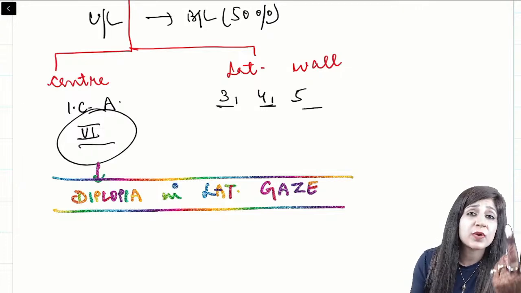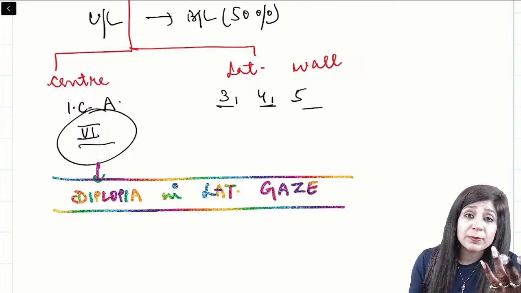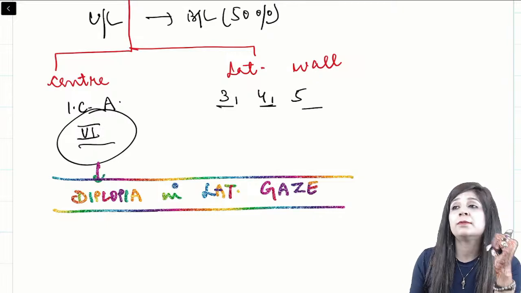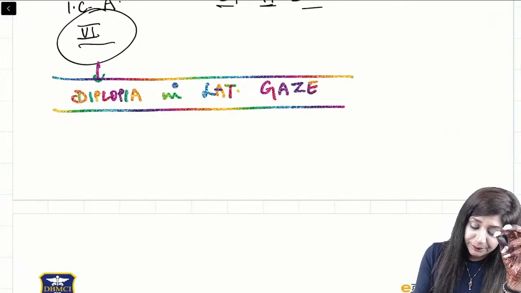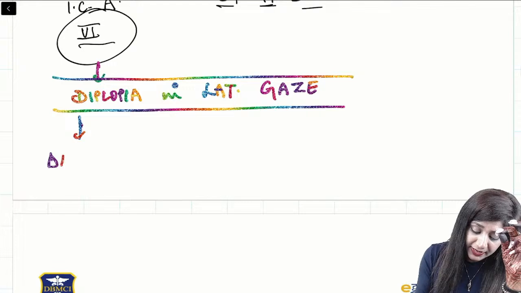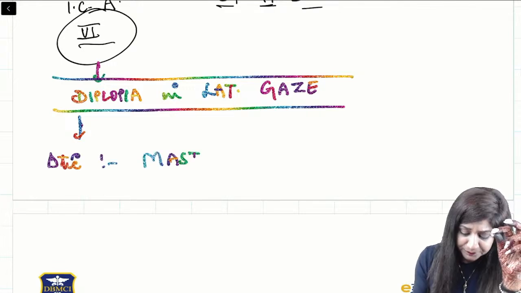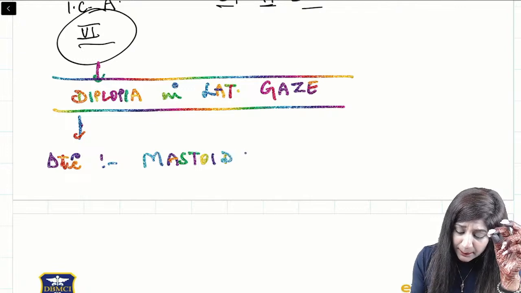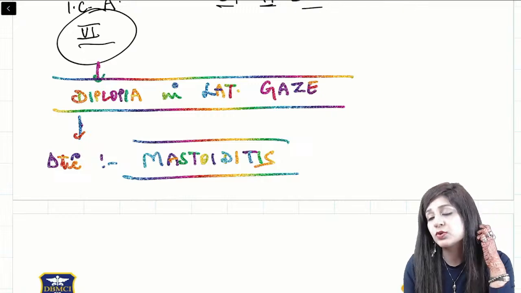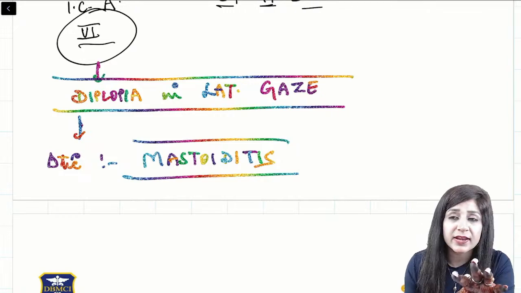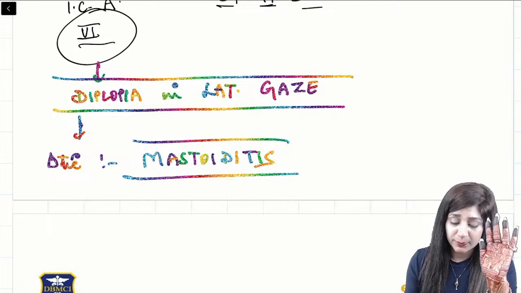So, whenever you are getting diplopia in the lateral gaze, think about cavernous sinus thrombosis, because the sixth nerve is passing through the center of the cavernous sinus, and then you can diagnose it. The diagnostic feature will be the mastoiditis. So easily you can make the diagnosis by the tenderness at the mastoid process. You can check by this, that is called mastoiditis. And once the diagnosis is confirmed, treatment is not a problem.